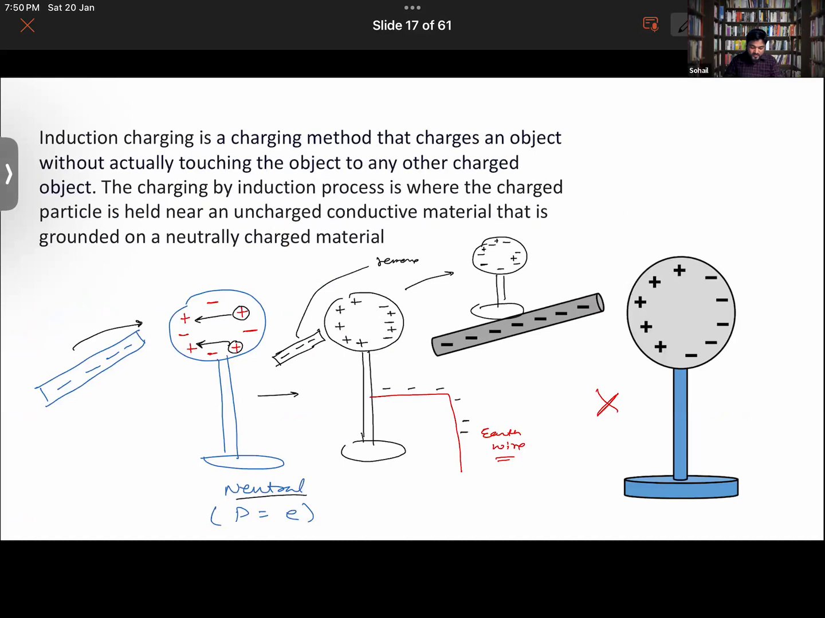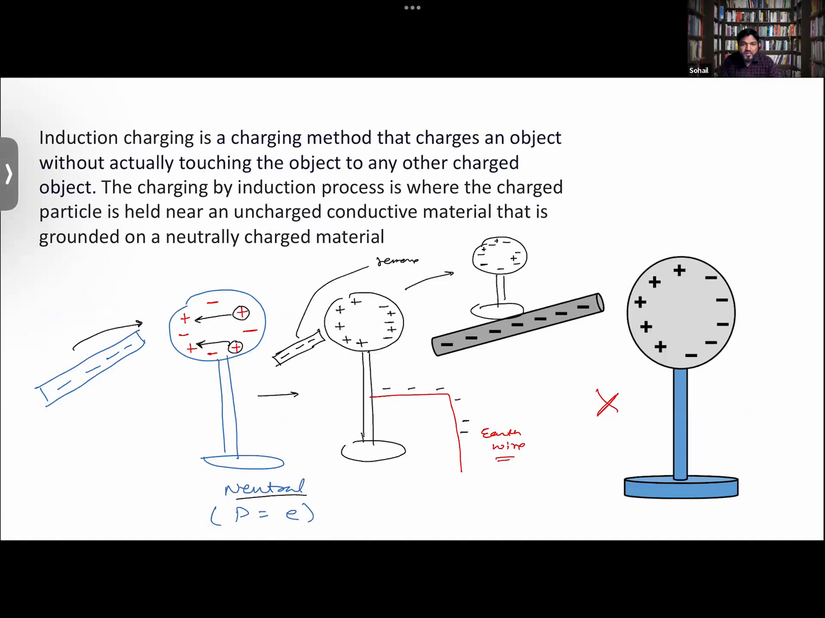Basically, it's not that an earth wire will always give negative charges. Not always. It will depend upon the given material also. For example, if there is too much charge in this one, then electrons will not be transferring into the earth. That's why the earth wire is basically wired into the circuit.